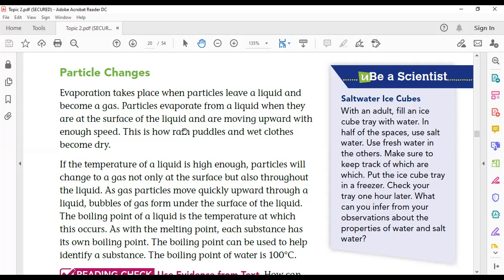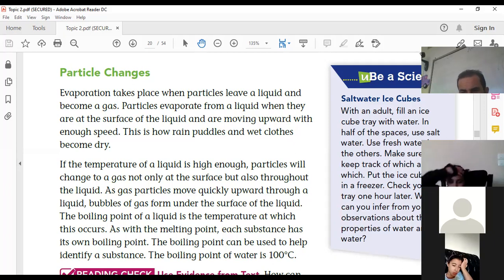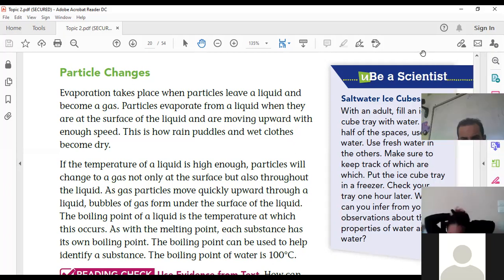Can anyone give me one difference between evaporation and boiling? Okay, Sabine.